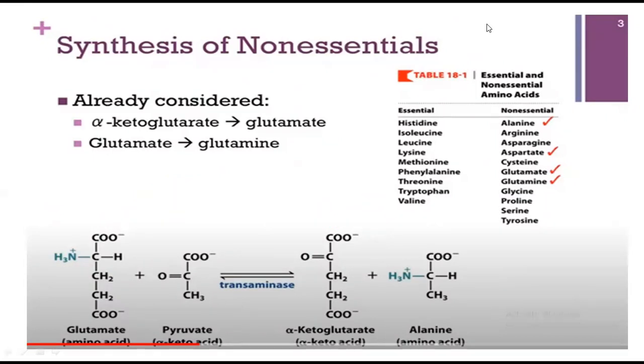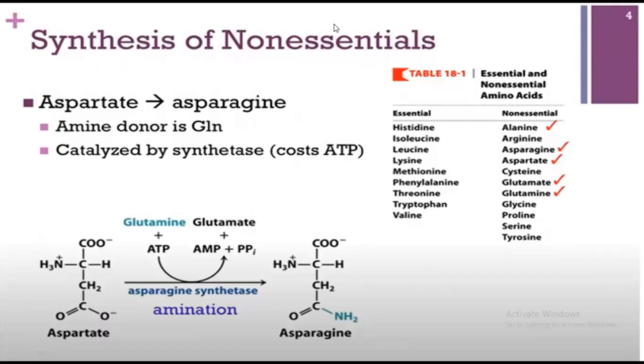Now if we look at the other slide, aspartate can give rise to asparagine. Just look here, this is an aspartate, and with the help of ATP and glutamate, it can give rise to asparagine. There is a simple modification here.